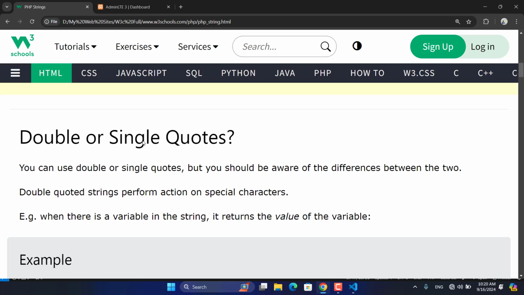But with double quotes, we can use special characters, do calculations, and access variable data. Anything on strings? Any points? Nothing? Everything clear?